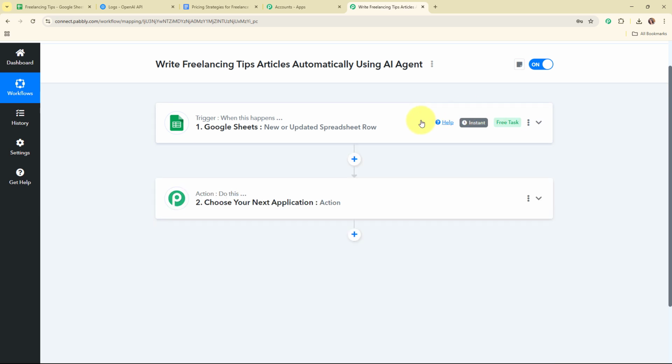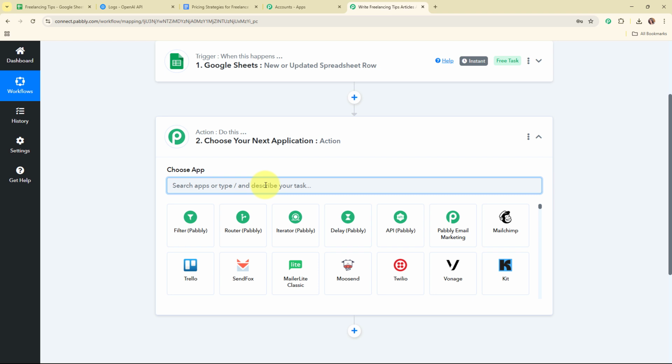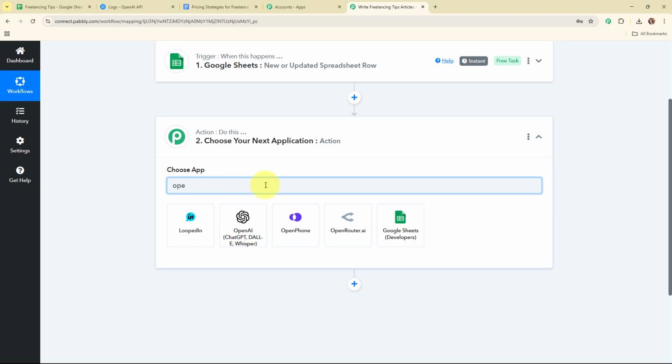So once we have received new details in our Google Sheets, then automatically I want to send these details to OpenAI to generate a proper article for me. Alright, so for that, I'm going to connect my OpenAI account with Pabbly Connect in this action step given over here. So here I'm going to select my action application as OpenAI.